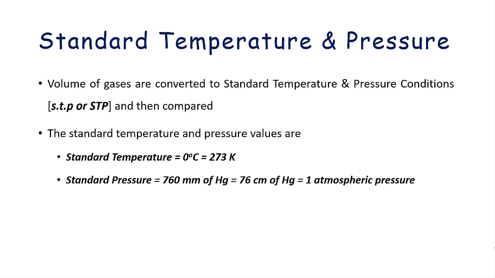So to compare these two quantities, there is a standard, and the standard states that the standard temperature should be 0 degrees Celsius, that is 273 Kelvin, and standard pressure should be 1 atmosphere, that is 760 mm of Hg and 76 centimeter of Hg. And we bring all the given volumes of the particular gas to STP before we compare or solve any kind of numerical in this chapter. So please memorize these values.